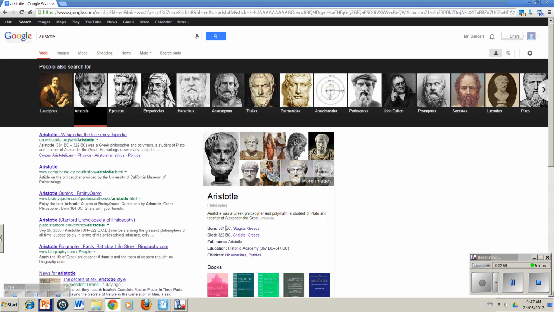Aristotle is born just when Democritus is kind of ending his career. But Aristotle is important in this discussion because he had an opposing view of Democritus's theory. Aristotle believed that if you had a piece of apple and you cut it in half and cut it in half again, you could continually cut forever, and there would never be a smallest piece.